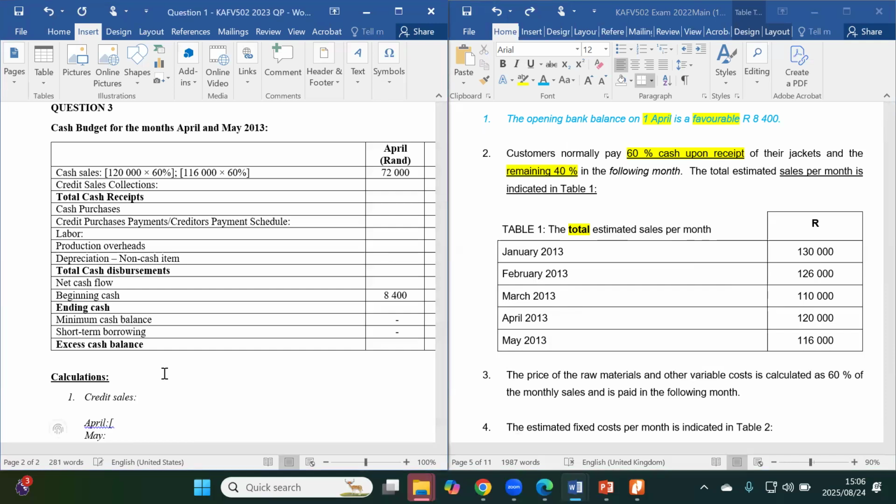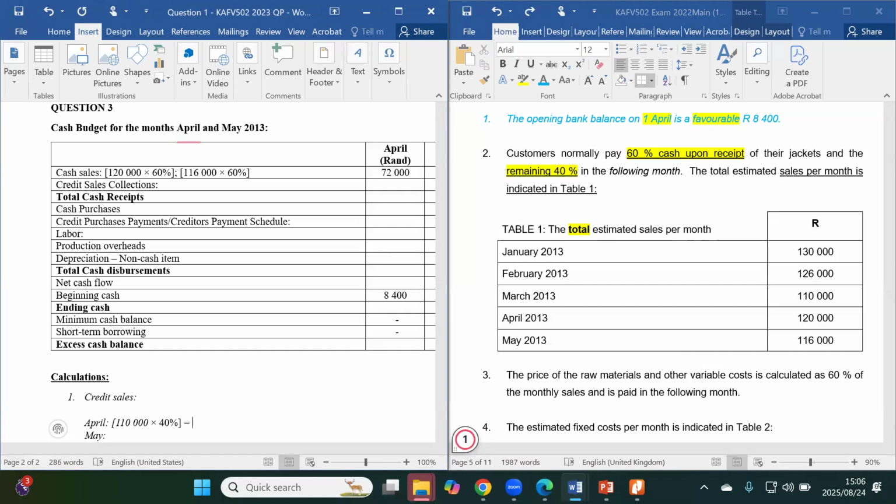We could have even done it directly, because it's not that complicated or complex. But anyway, since I already showed the format, let me just proceed. So now we're going to take the 110,000, and this time we are multiplying this by 40%. And how much does that give you, my sister?